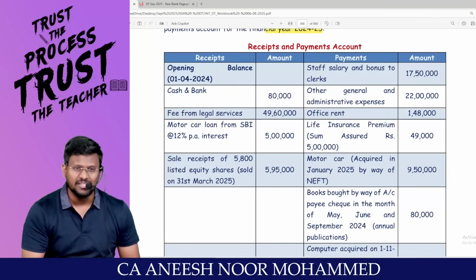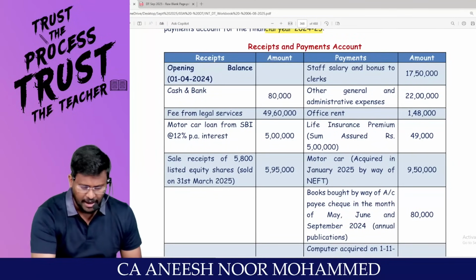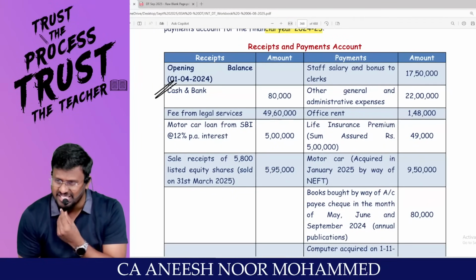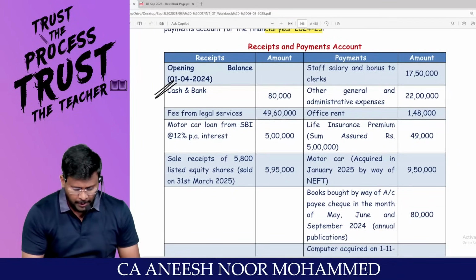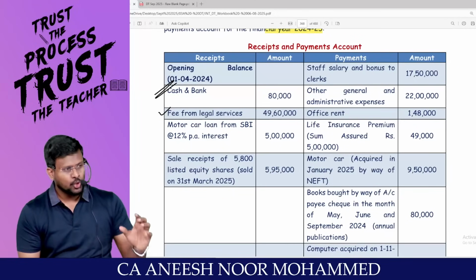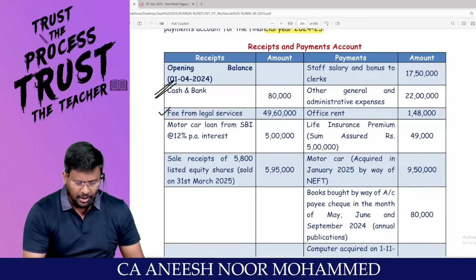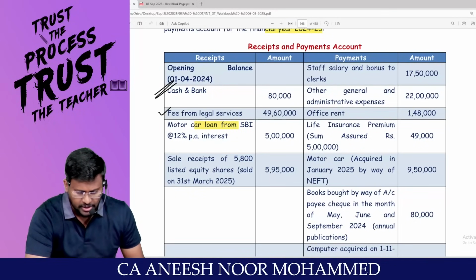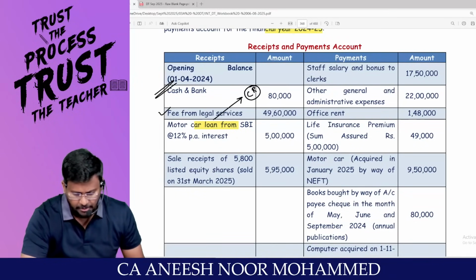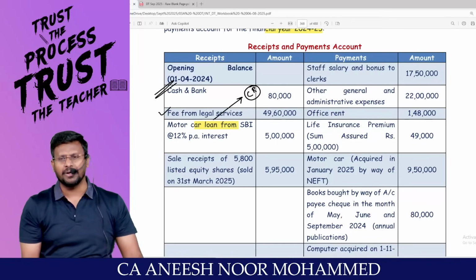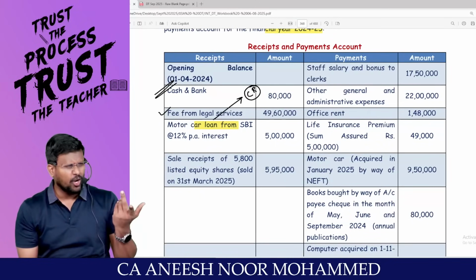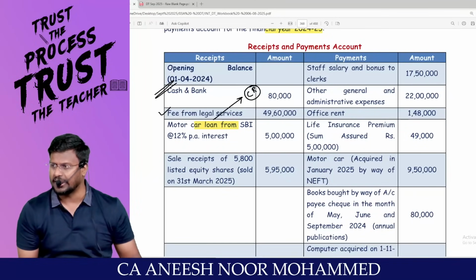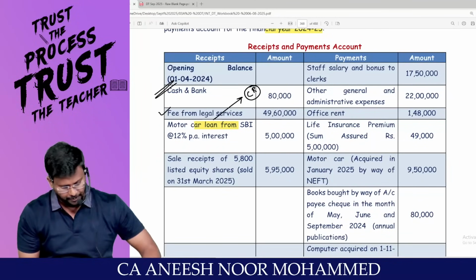Opening balance, that is opening cash and bank, 80,000 rupees cash was there. This is not at all an income. This is an asset. Fees from legal services is an income to the advocate. Motor car loan is a capital receipt, not a revenue receipt, from SBI at 12% per annum interest. You are not liable to pay income tax for the loan taken. Only for the income you are liable to pay the tax.